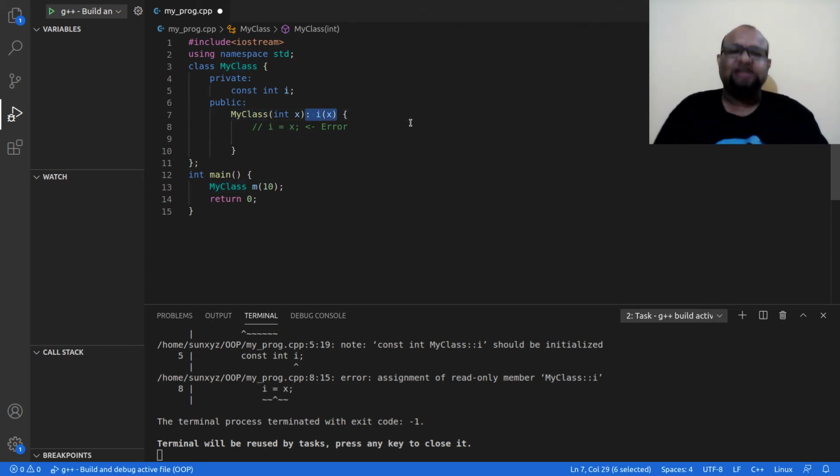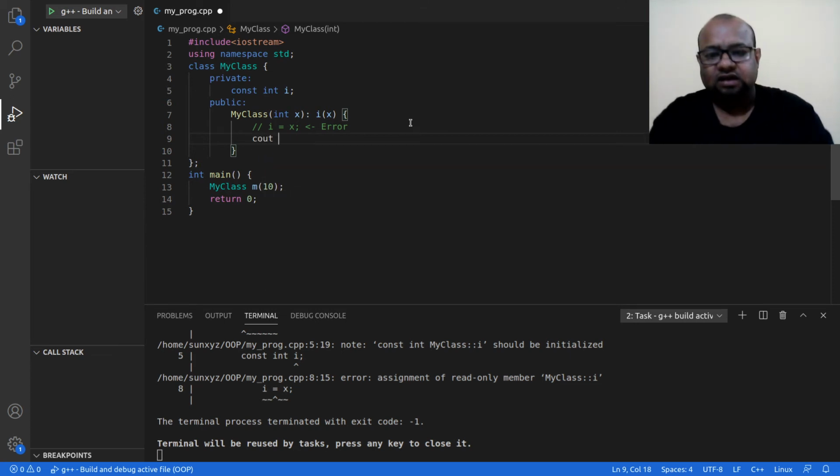Alright, you have already seen initializer list when we were trying to call the constructor of the parent class from the child class. If there is no default constructor, if there is no constructor in my parent class that does not take any parameter, this, if you remember, is how we called the constructor of our parent class by passing parameter. Now this is called initializer list, and this is how I can write the value of I once. When my constructor is called, at that time I am going to initialize the value of I and nothing more. So I am going to write here